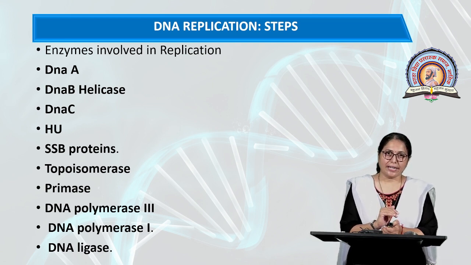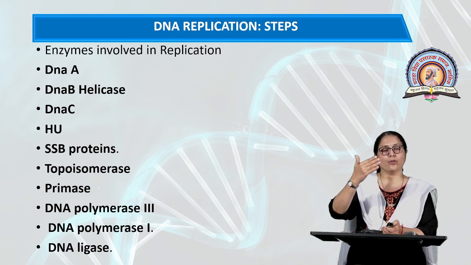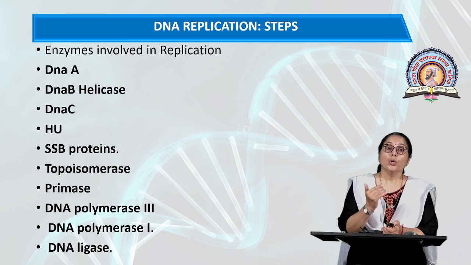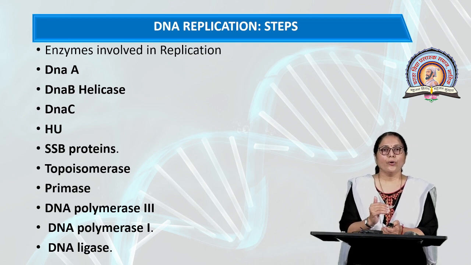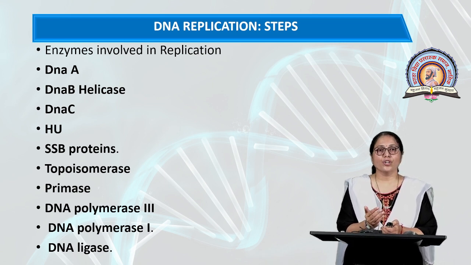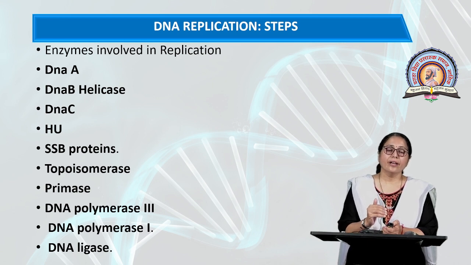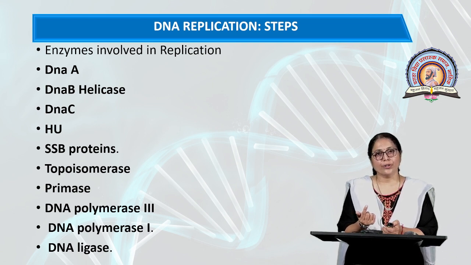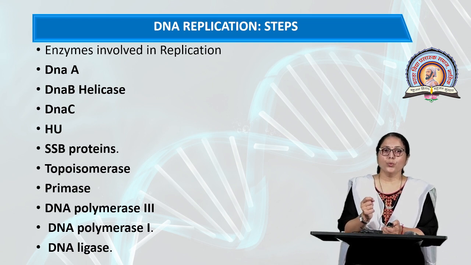Then topoisomerase. Due to helicase activity, the removal of the helix of DNA forms supercoiling above, so to remove the supercoiling, topoisomerase helps. Then the primase enzyme helps in the formation of the RNA primer, because DNA polymerase III cannot actively join deoxyribonucleotides due to the lack of a 3' OH group.